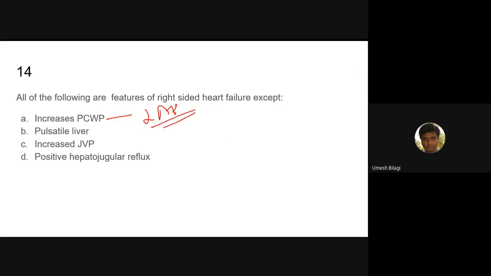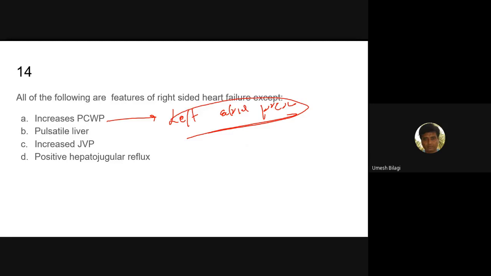Akash, what is PCWP? Pulmonary capillary wedge pressure. This is a pressure which determines left atrial pressure. PCWP checks left atrial pressure. This is the only way to get left atrial pressure in clinical patients, but rarely do we do that.